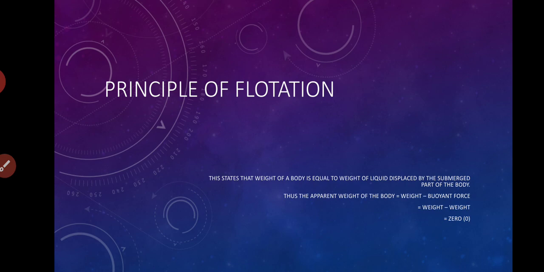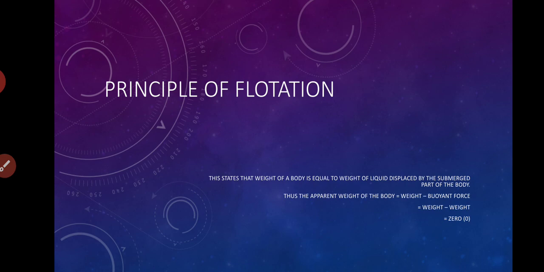We know that weight can be defined as force as well. Therefore, first we need to calculate the weight of the displaced liquid, and then we can calculate the buoyant force.